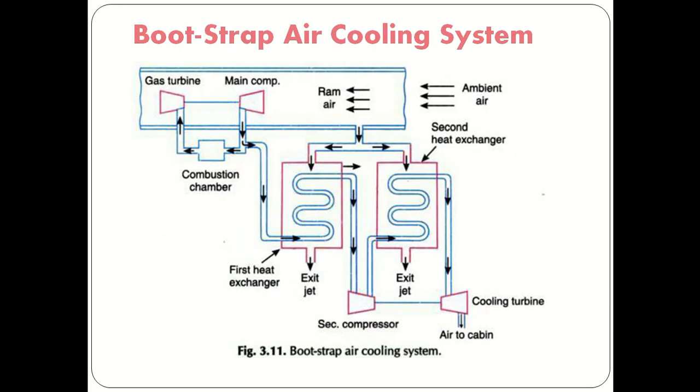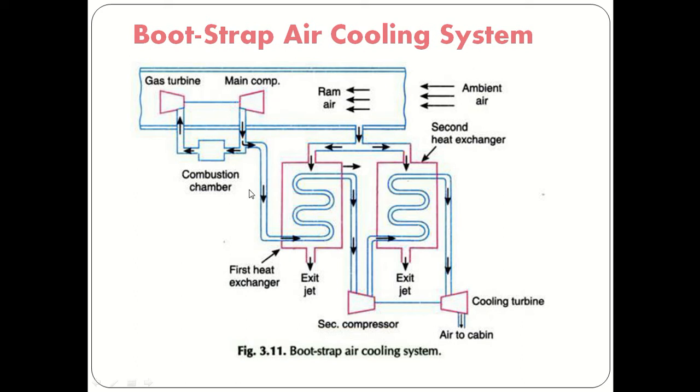Now we'll see the next method, the bootstrap air cooling system. Similar to the previous one, again we are using the main engine of the aircraft. In that, ambient air is taken in and rammed due to the ramming process. Out of that, some air will be supplied for cooling. Then that rammed air will be passed to the main compressor.